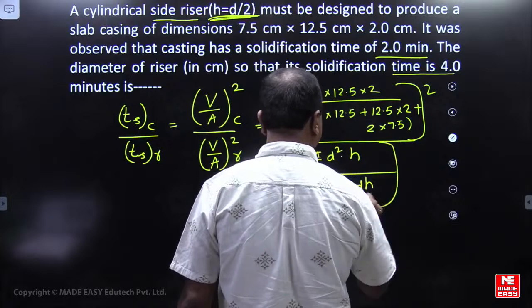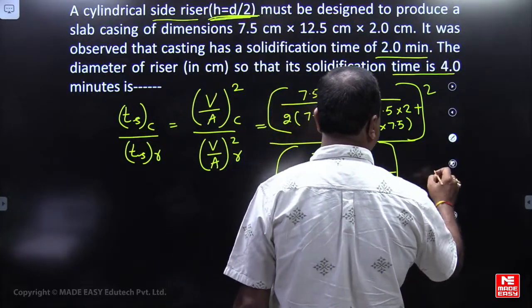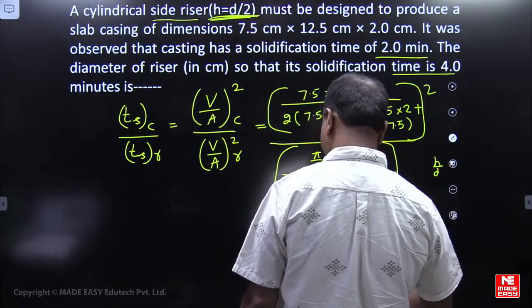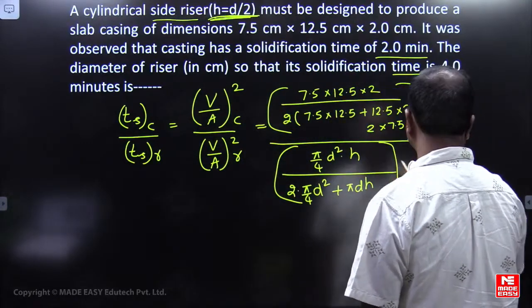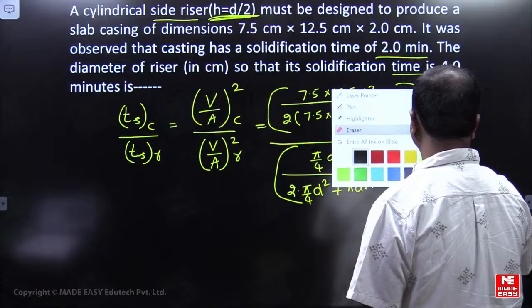And in this equation you have to substitute h equal to d by 2.